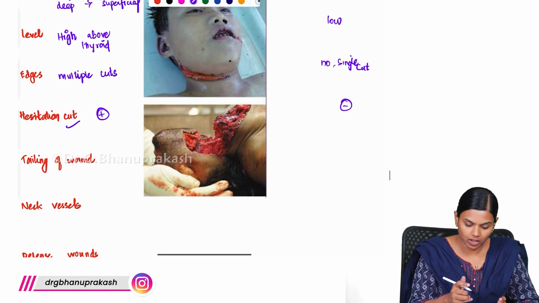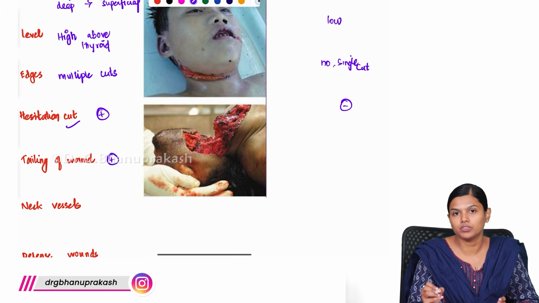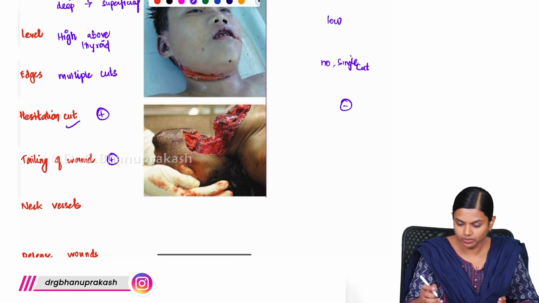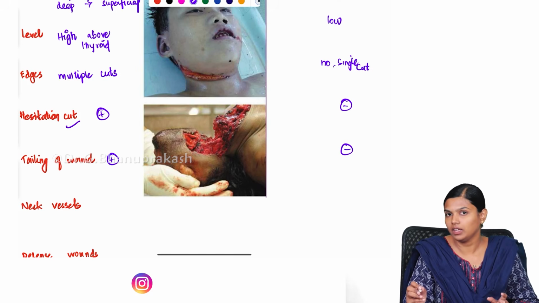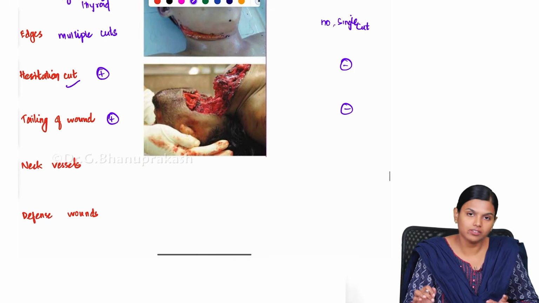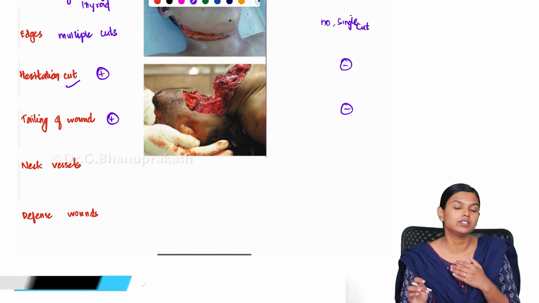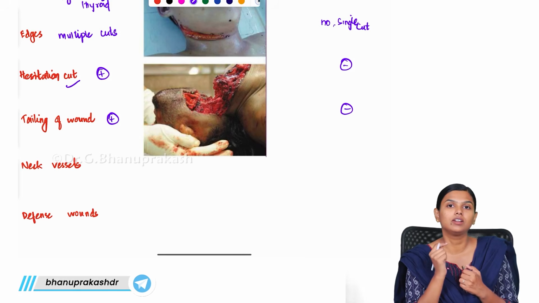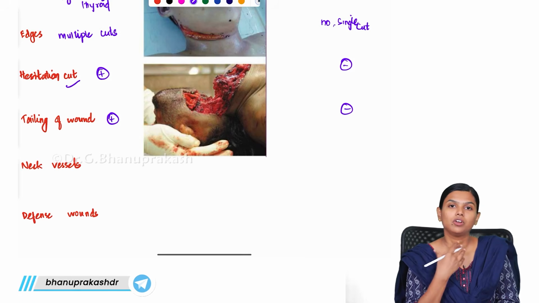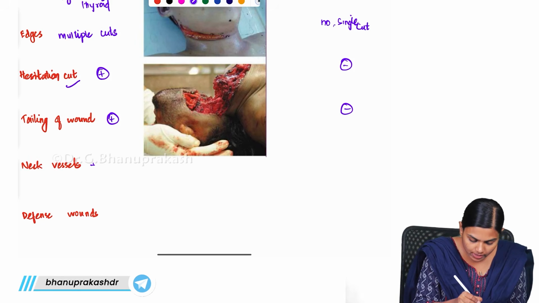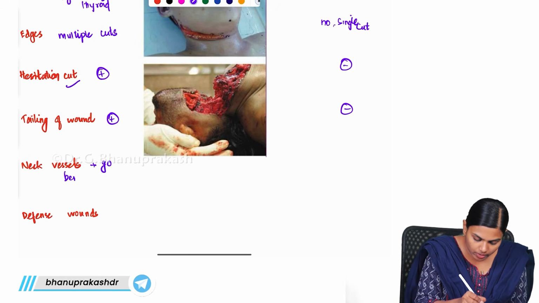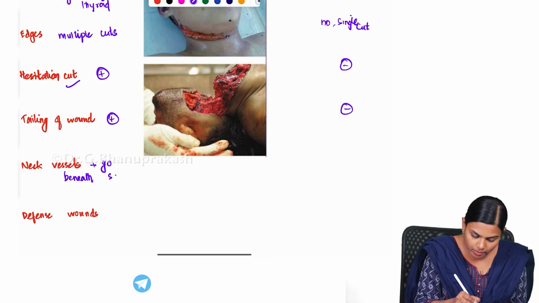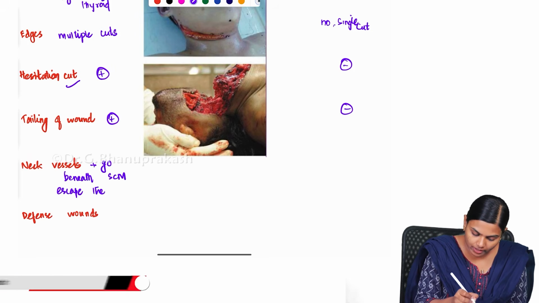And tailing of wound will be present in the suicidal wound, while in homicidal it will be absent. And neck vessels: mostly when the person is cutting the throat, they will raise their head. Because of that, all the vessels will go beneath the sternocleidomastoid muscle. So they will escape the cut.